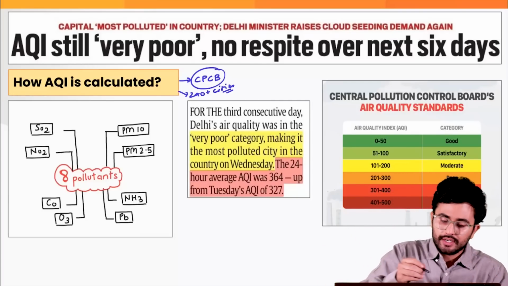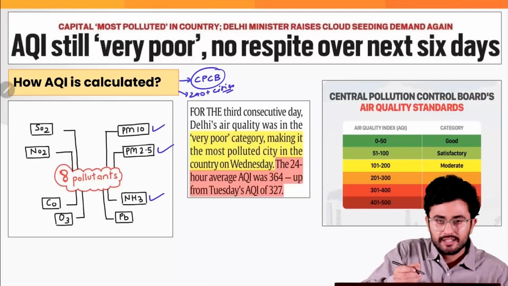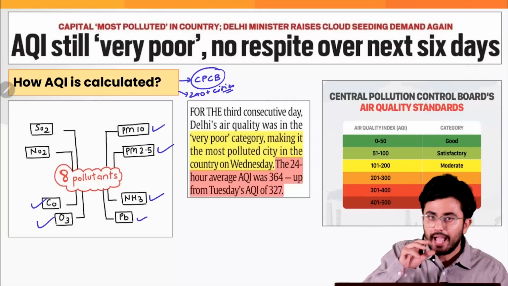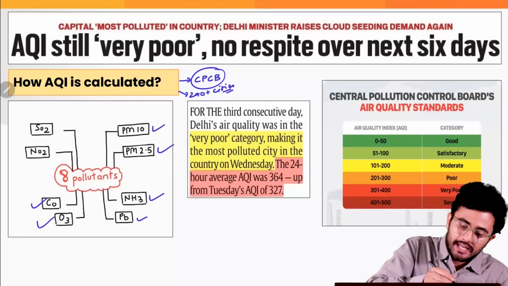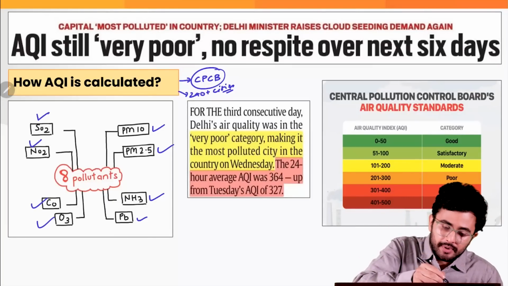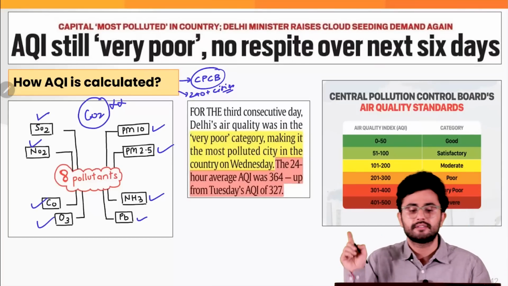What are those 8 pollutants? The PM10 and PM 2.5, the NH3 that is ammonia, and the Pb that is lead, carbon monoxide, ozone, as well as sulfur dioxide and nitrogen dioxide. Remember that a major omission here is carbon dioxide, which is not considered.